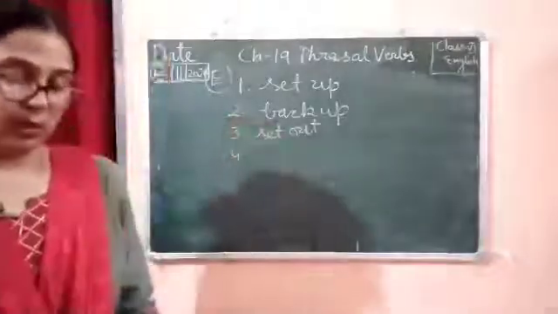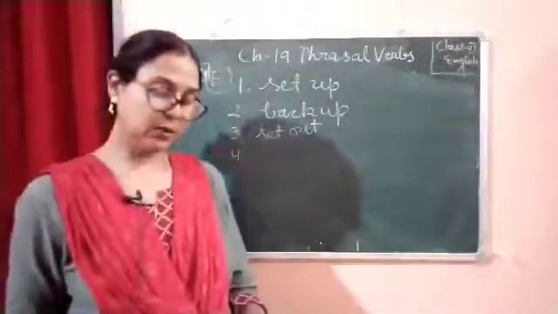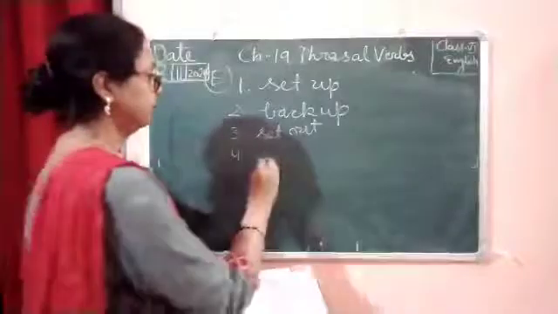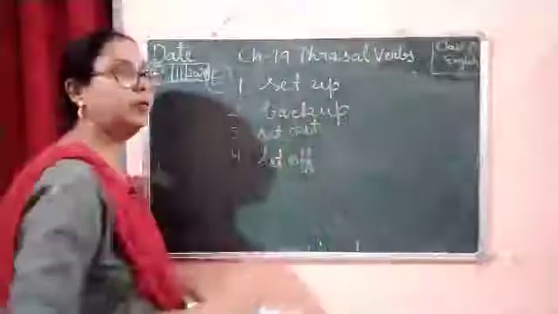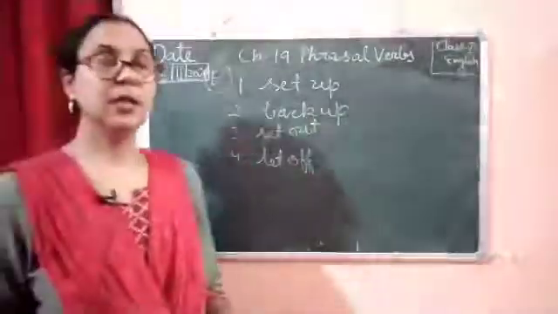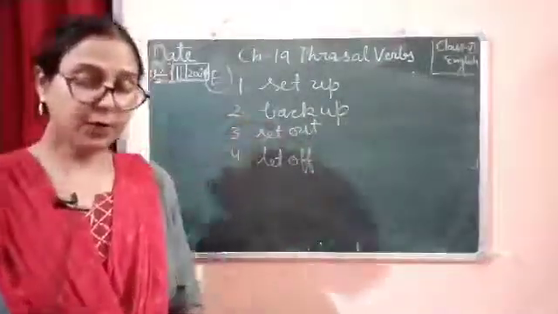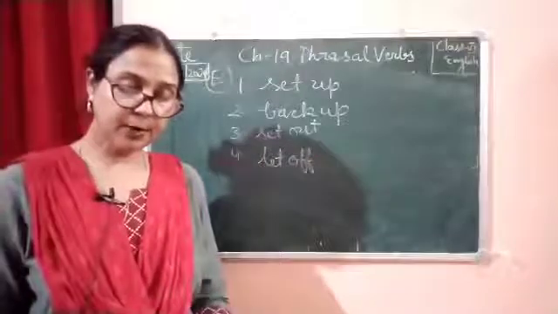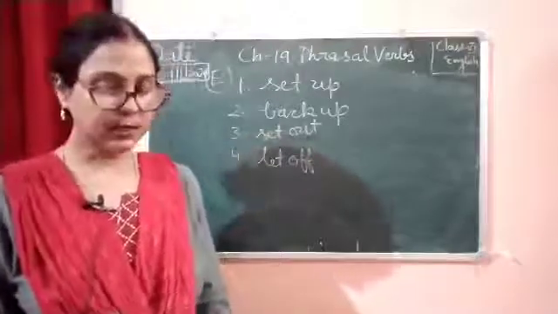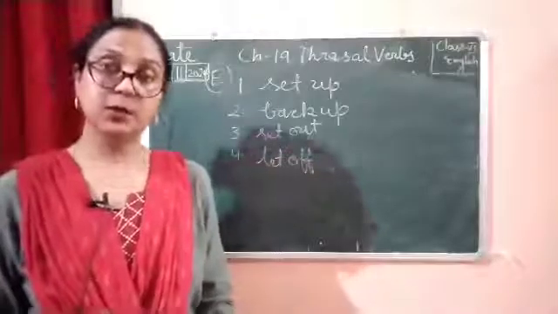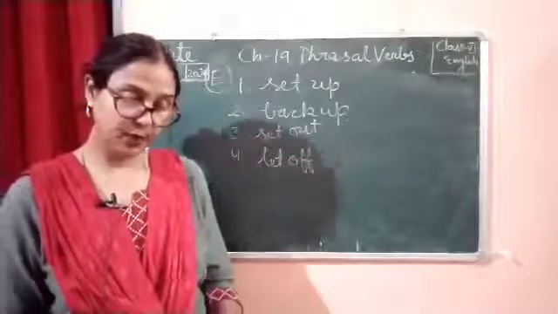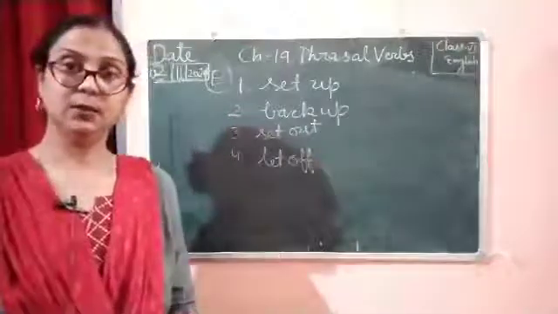Now in fourth, the criminal was let off. Let off. The criminal was let off. The criminal was let off because the police could not find proof that he had committed a crime. So let off means it's released.